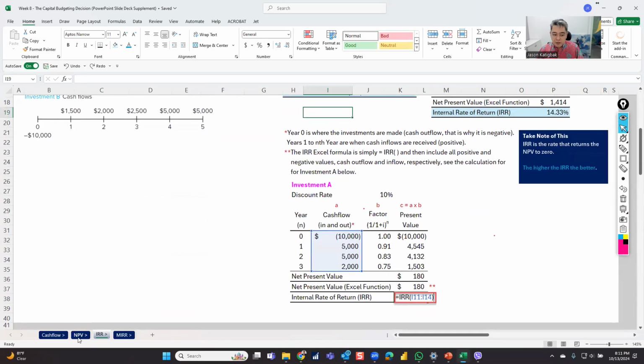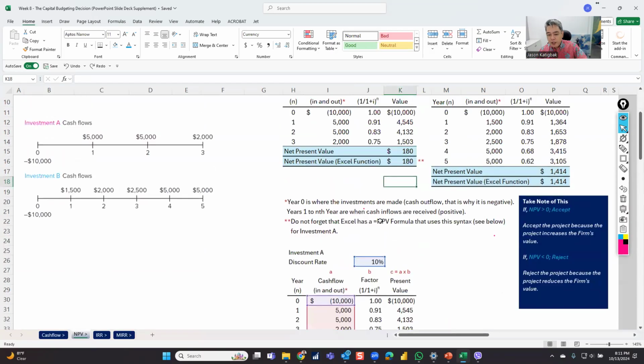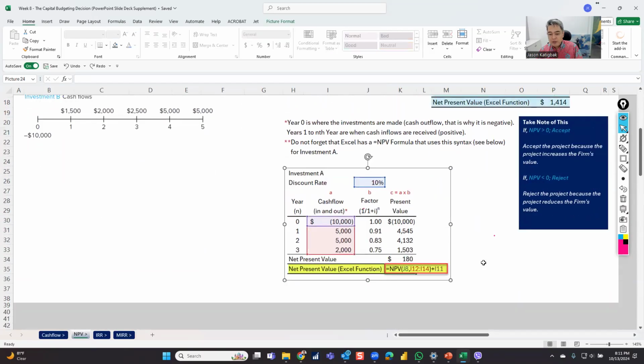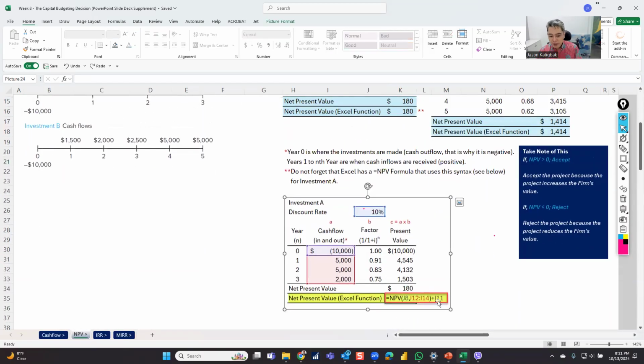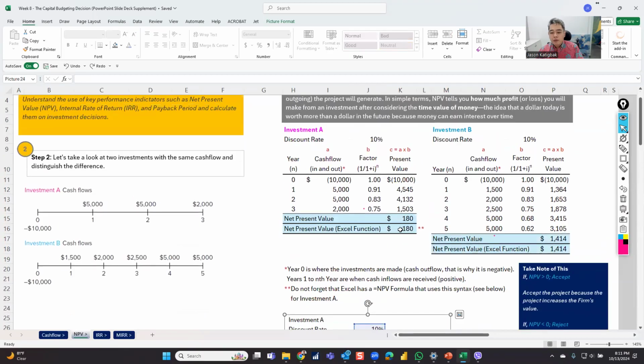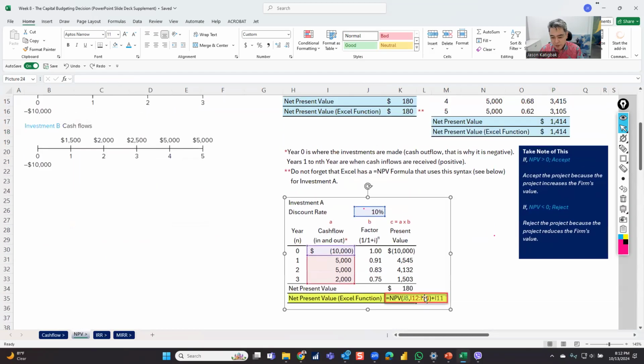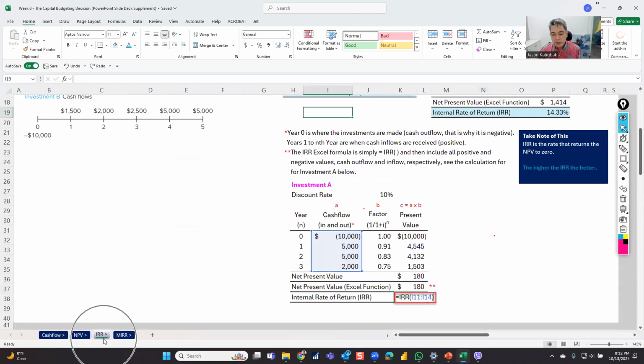So for each of the tabs, I would include a screenshot of the formula, so at least it will guide you, right? And then it would show you. Of course, you can always go back to the Excel file that I will be posting and press F2. Okay, and then you would actually see it. There you go. So on the IRR, I'm going to go here.